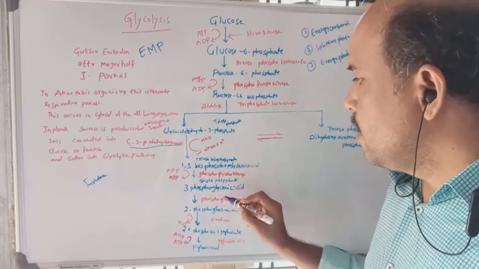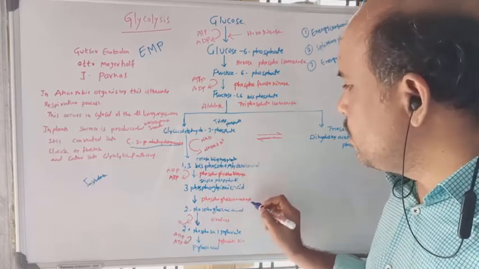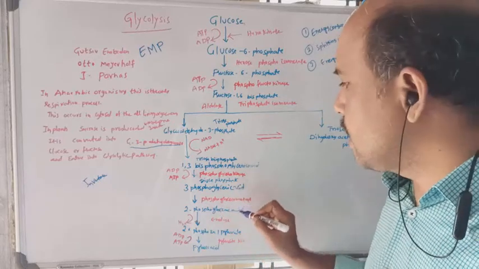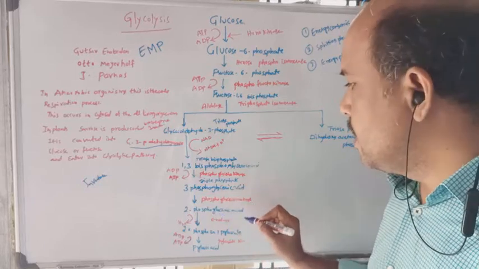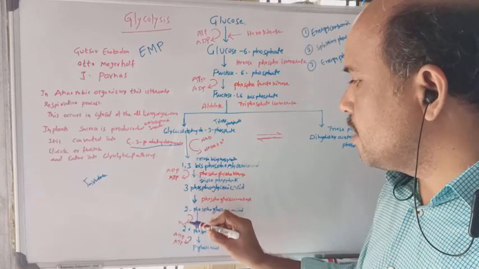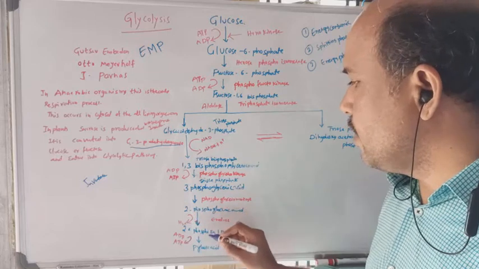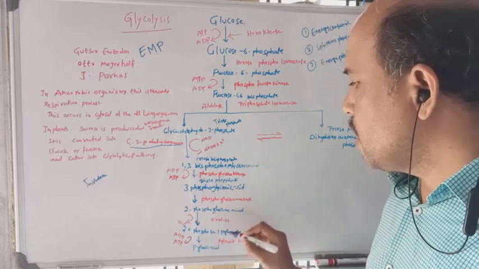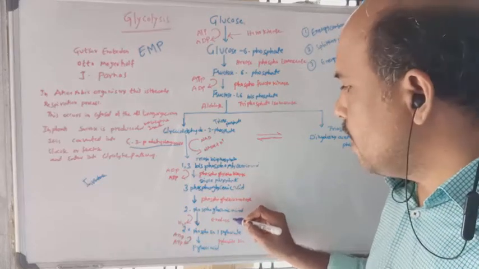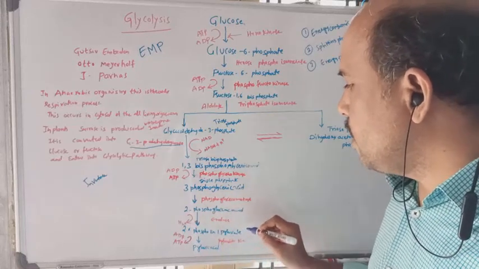The enzyme involved here is phosphoglyceromutase, which converts 3-phosphoglyceric acid into 2-phosphoglyceric acid. Now 2-phosphoglyceric acid loses a water molecule. The water molecule comes outside, and the 2-phosphoglyceric acid is converted into 2 molecules of phosphoenol pyruvate. The enzyme involved here is enolase.